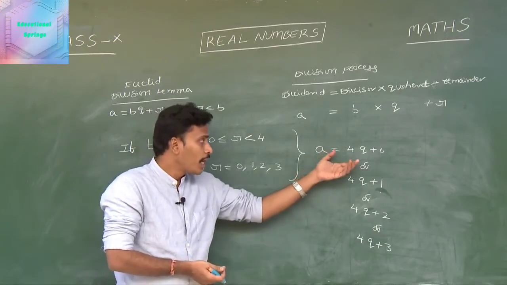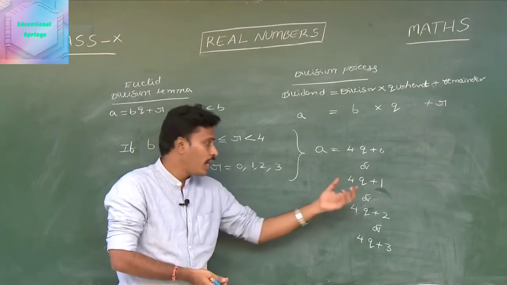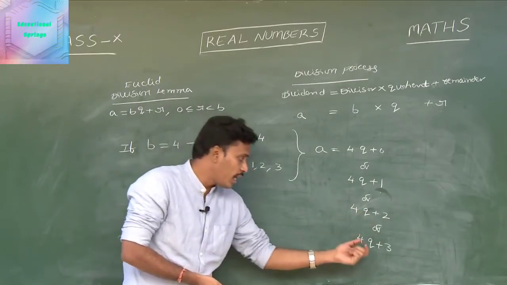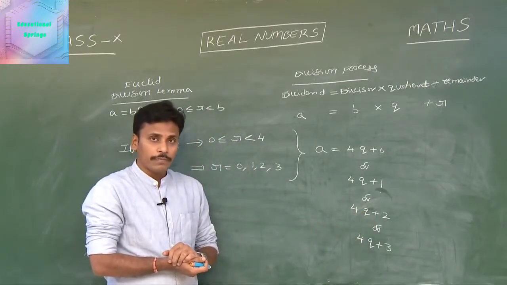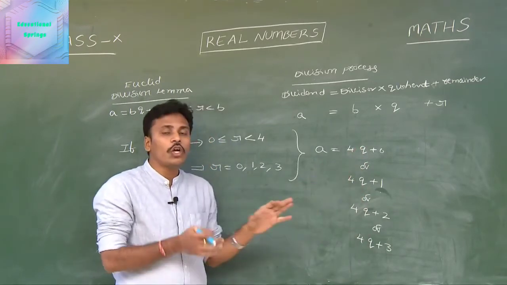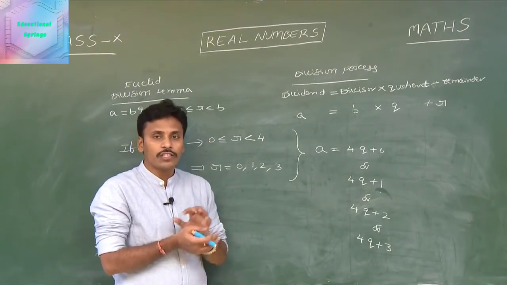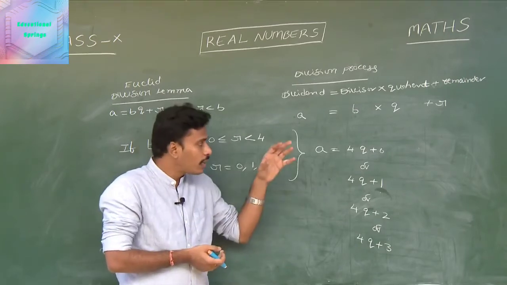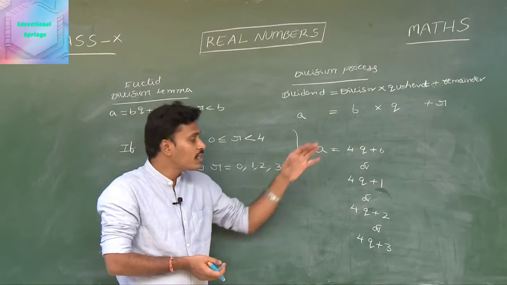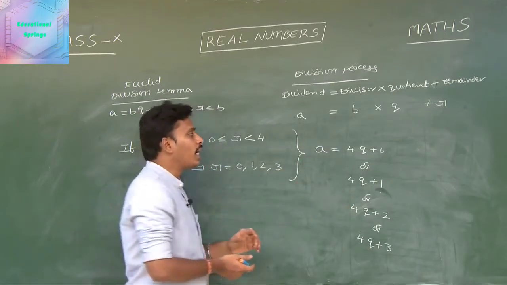What are they? a = 4q, or a = 4q + 1, and a = 4q + 2, and a = 4q + 3. Once again, just look at this q. This q is actually the quotient of the division, or this q is any integer. That q is immaterial in this representation actually.